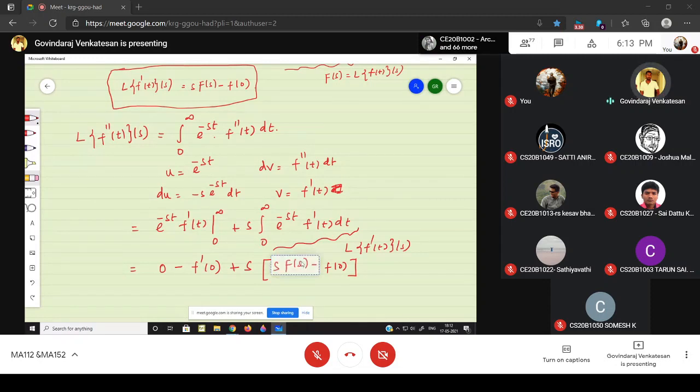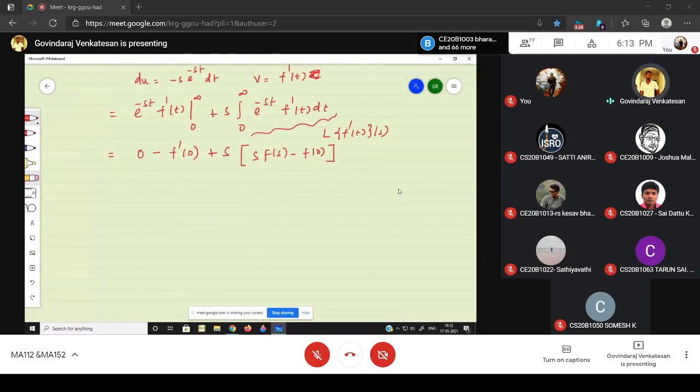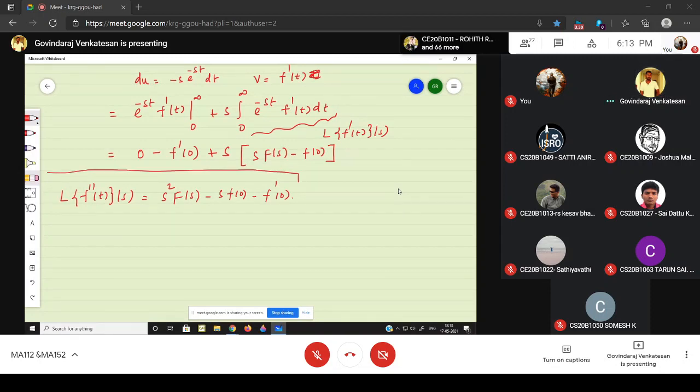So I can write that the left hand side, the Laplace transform of f double dash of t, is s square into F of s minus s into small f of 0 minus f dash of 0. This is the Laplace transform of the second derivative of f.